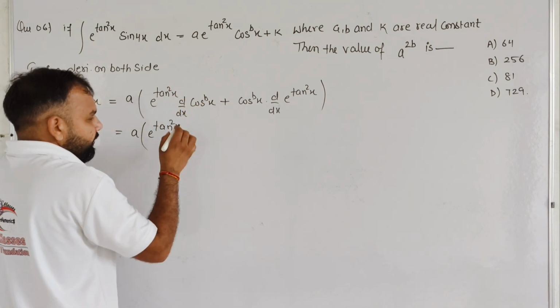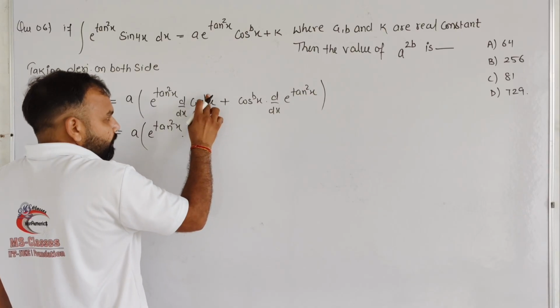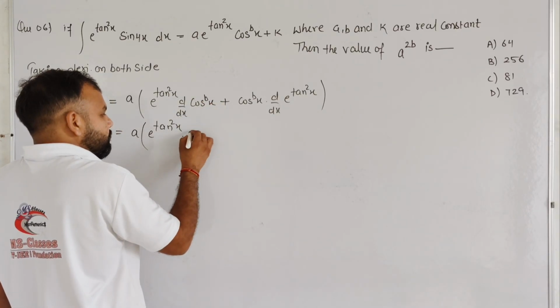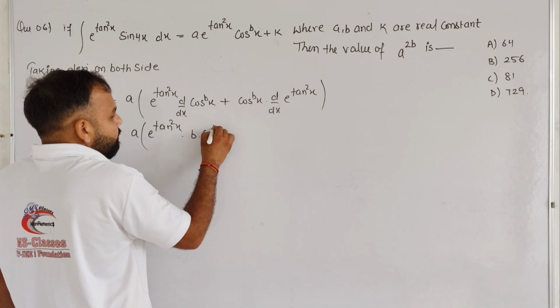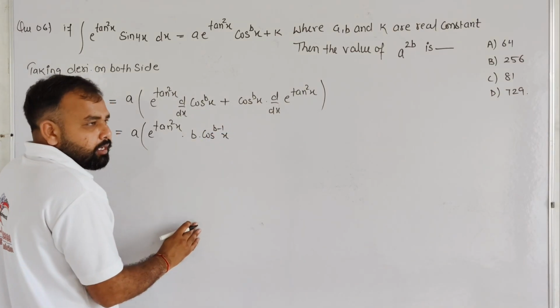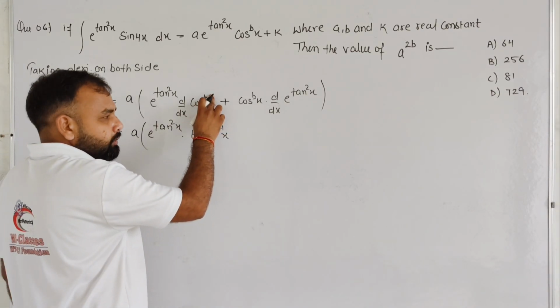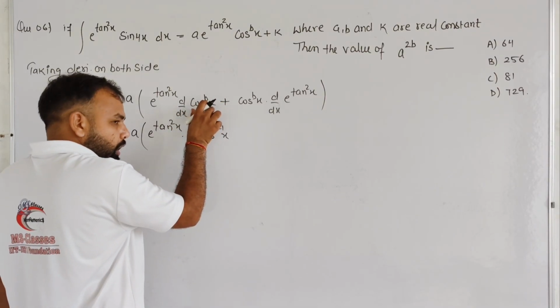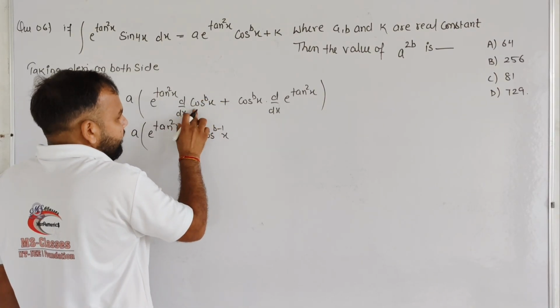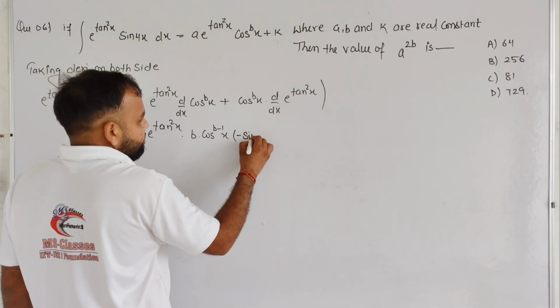So it will become e to the power tan square x, times the derivative of cos to the power bx. First of all we differentiate the power, so power b is multiplied into cos to the power b minus 1 x, and after that we move to our function cos x and the derivative of cos, that is minus sin x.